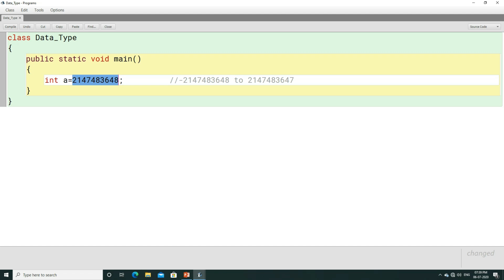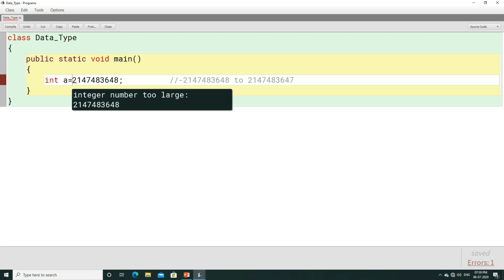The reason is, on the left side we have an int data type, and on the right side we have an integer value. Obviously this integer value is greater than the range of int. There is no doubt about that. But what error is it going to show you? It will never show you "possible lossy conversion from int to int". Now what error are we going to get here? The error is "integer number too large".